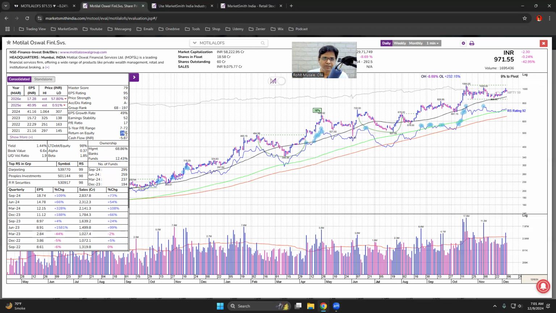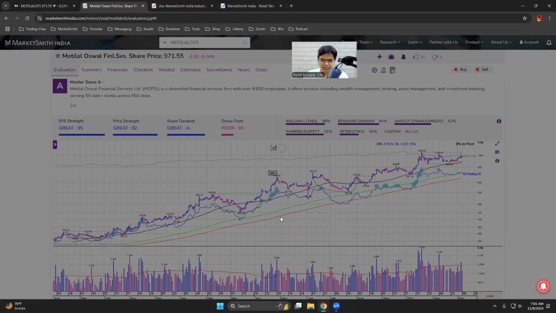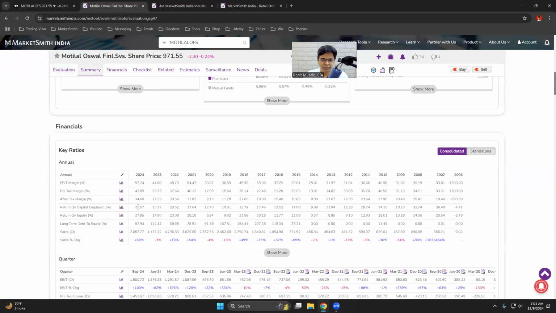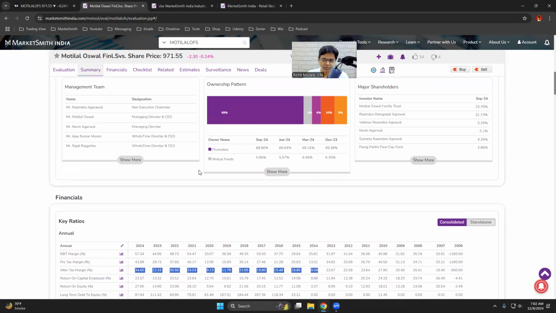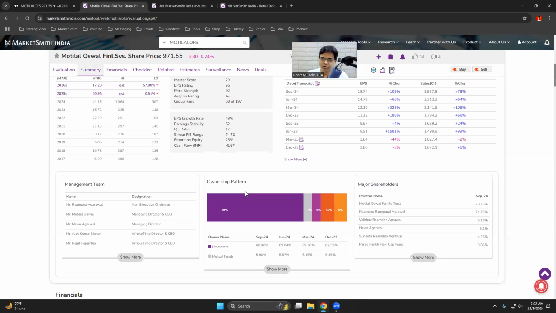Return on equity is more than 17%. That is fantastic. What about margins? Let's look at margins. If you scroll down, see, margins are fantastic. 10 years ago, the margin was 10%. Now it is 34.60%. On top of that, the margin is at an all time high. If you plot the profit margin on a graph, it is at an all time high, which is a characteristic of a leading stock. So in fundamentals, I see good signs.